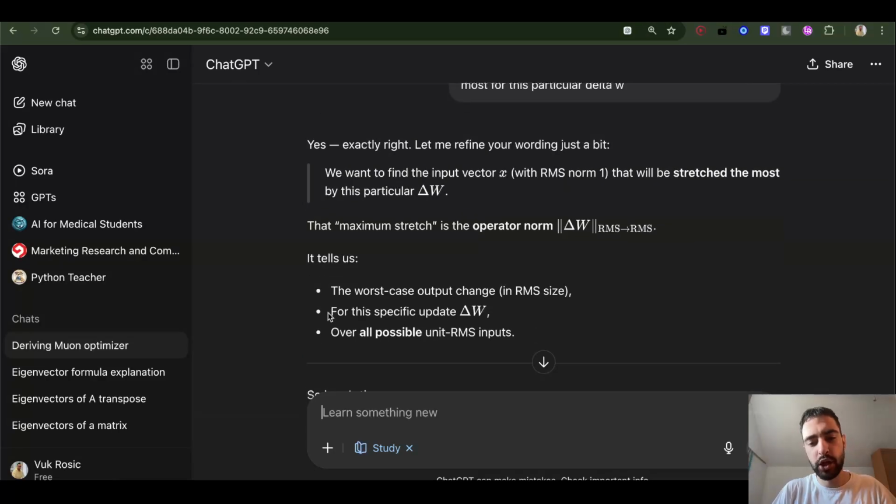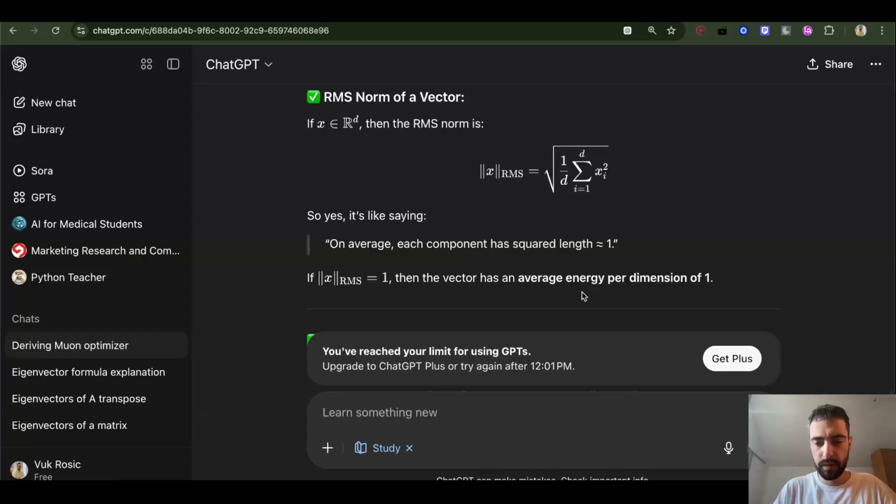We are checking over all possible unit RMS X inputs. Unit RMS means the RMS norm is 1. What is the RMS of the vector? It means that each of the dimensions of the vector x, y, z on average has length 1. Not the length of the vector, but the length of each dimension, each number in the vector.